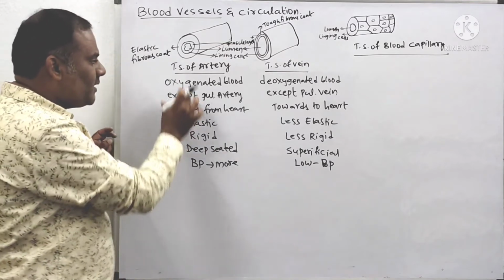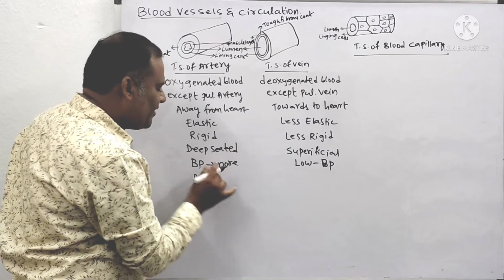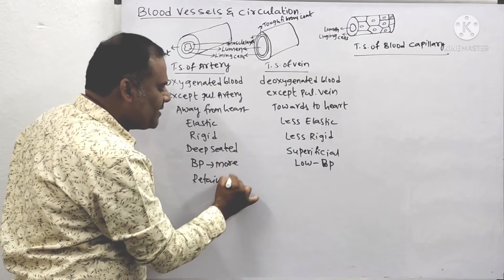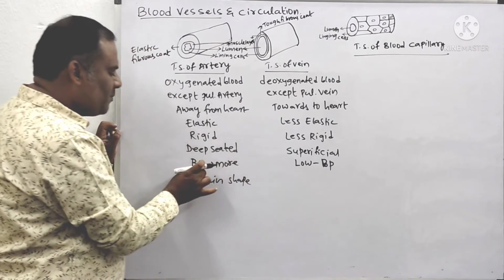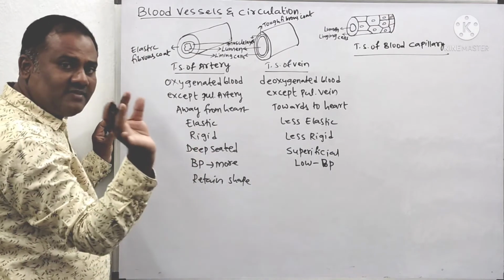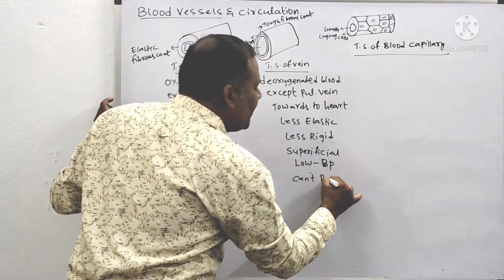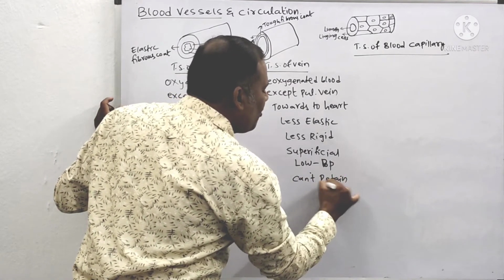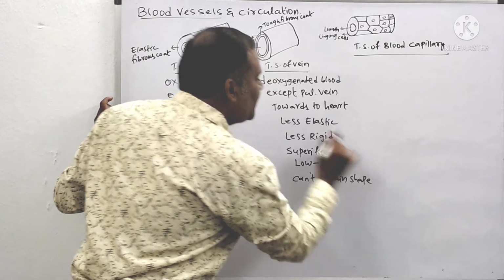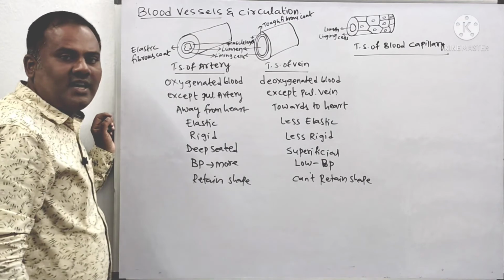And next, arteries can retain their shape. Whenever the blood pressure is more, the size will be increased. When the pressure decreases, automatically the size will be decreased. But veins cannot retain their shape. Once they are collapsed, they remain collapsed. Arteries always keep their shape similar, whereas veins cannot.